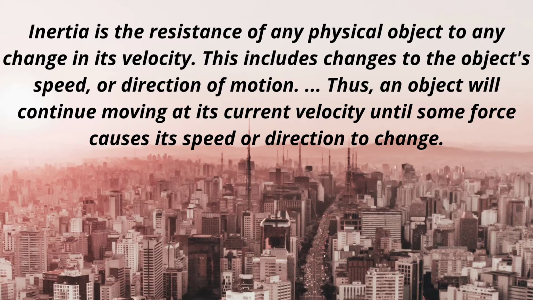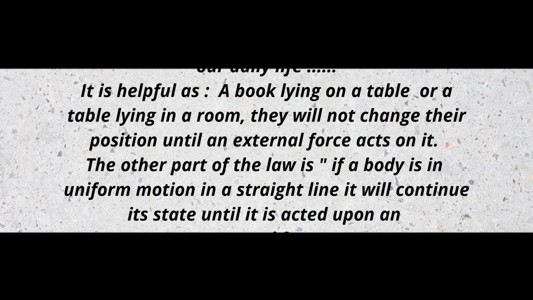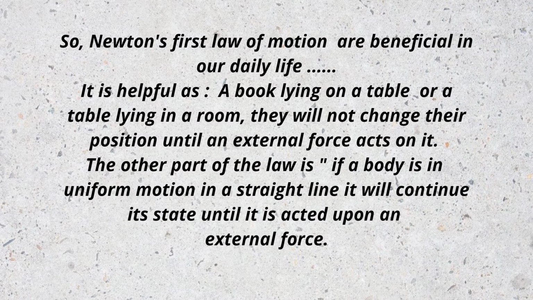So, what is inertia? Inertia is the resistance of any physical object to any change in its velocity. This includes changes to the object's speed or direction of motion. Thus, an object will continue moving at its current velocity until some force causes its speed or direction to change. Example: if you roll a ball, it will continue rolling unless friction or something else stops it by force.